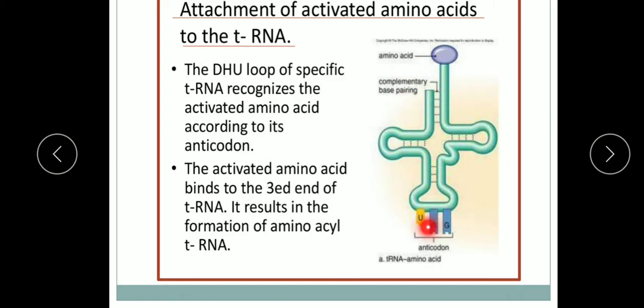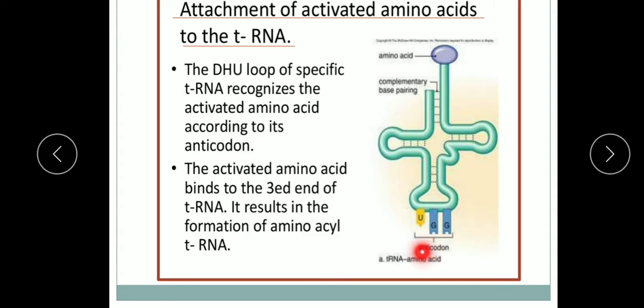Now, you know that the tRNA has an anticodon arm. This anticodon arm has complementary bases, and these are known as the anticodon to the triplet codon or the triplet codes of mRNA. So, these anticodons have complementary bases to the triplet codes of mRNA. For example, suppose the AUG codon of mRNA is there, it would interact with the tRNA which has the UAC anticodon, because this UAC is the complementary anticodon to the AUG.